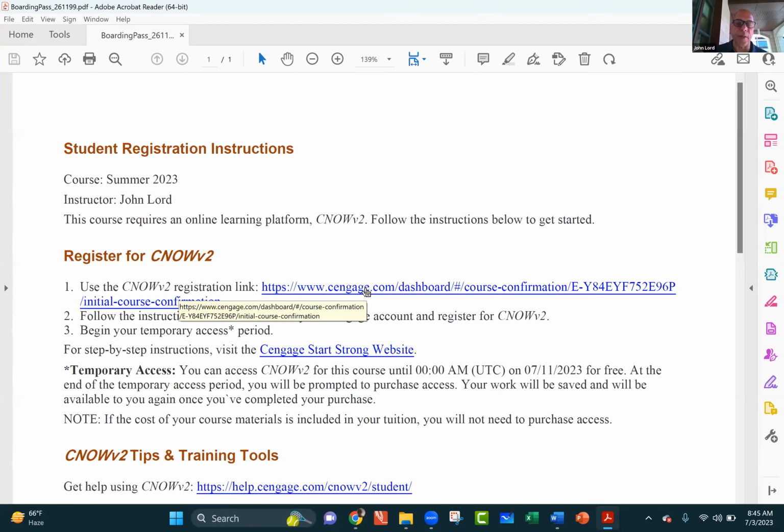You'll have to create an account if you don't already have one with Cengage, and follow the on-screen prompts. What's important, and the reason I want you to follow that link before you order the textbook through the bookstore, however you're going to do that, is that you do have a free trial period. So it's worth it to take advantage of that week-long period, click on that and get into the textbook information, Cengage, so you can see how this stuff is going to work.